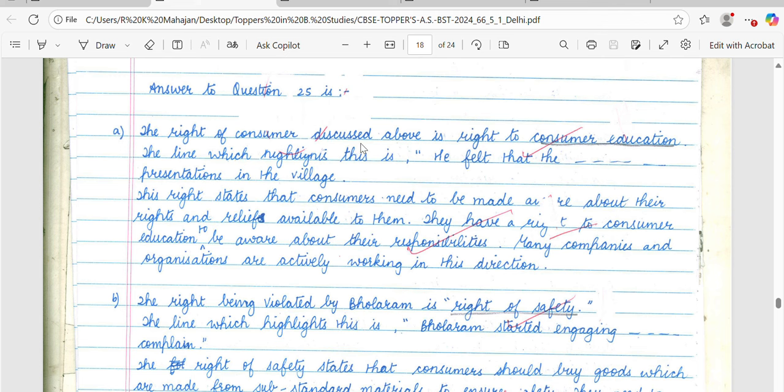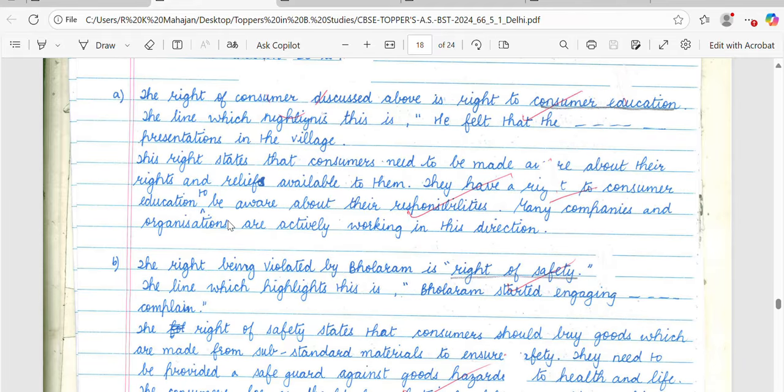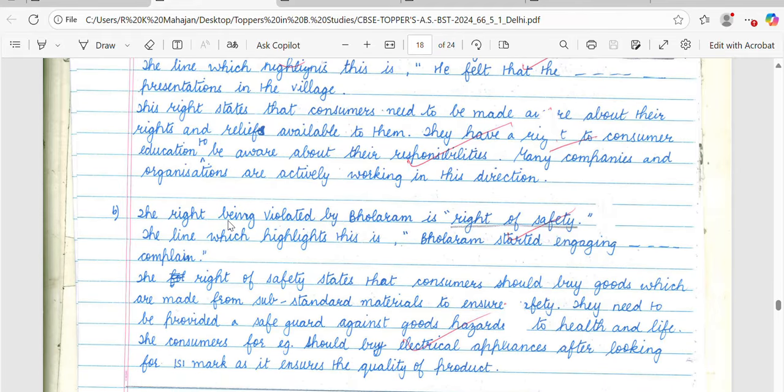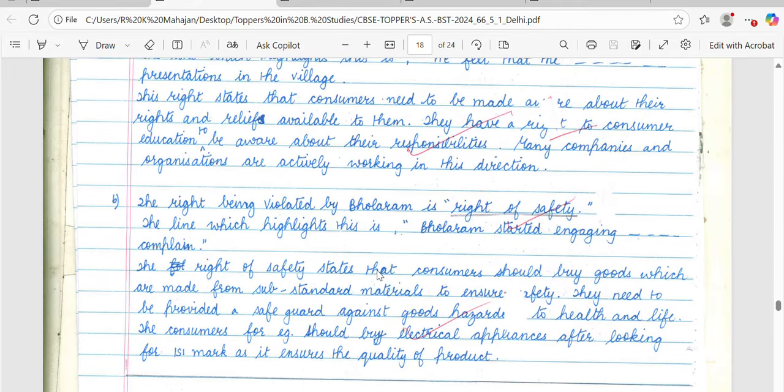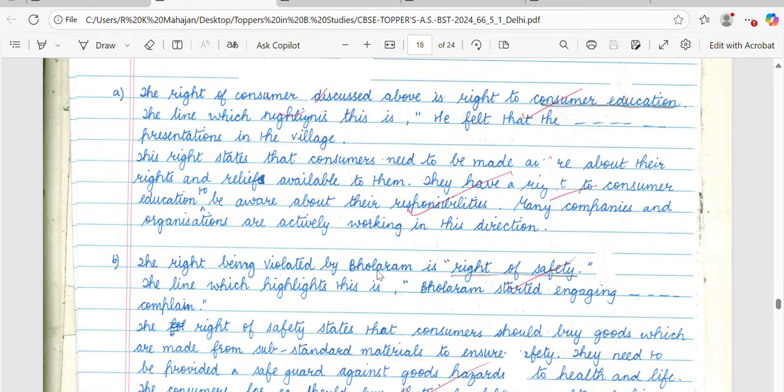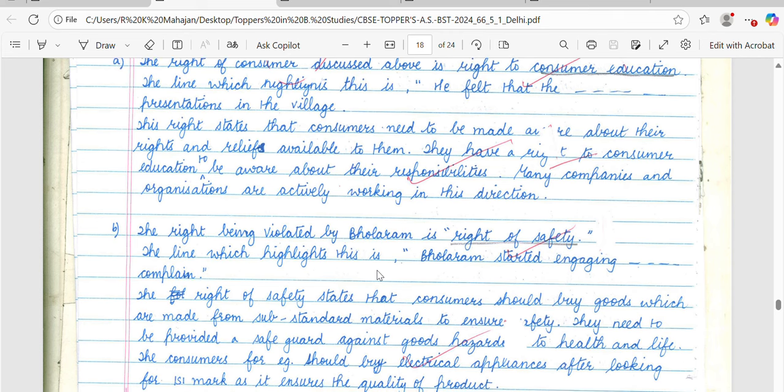First, the student has mentioned the right to consumer education, which was basically discussed, and the student has highlighted the keywords. This is always suggested so that your answer can be justified, and then the student has given the explanation. And the second part, the violated right, is the right to safety. You can go through the case study in detail to see which right belongs to which part, part A or part B. I have not read the entire case study here.